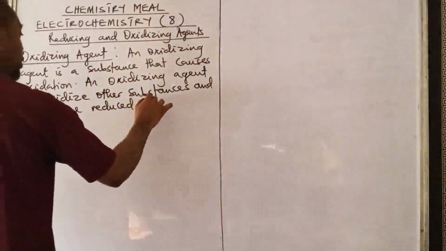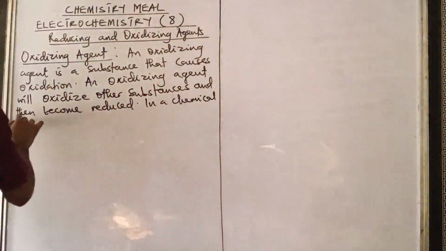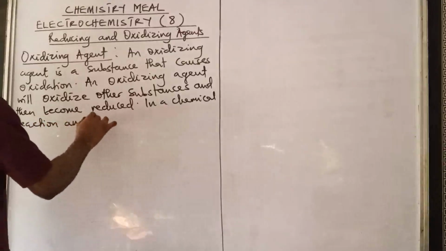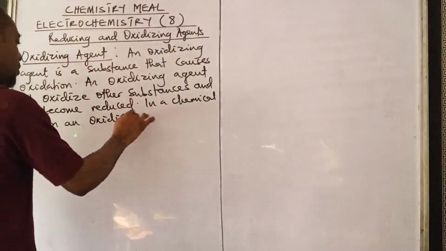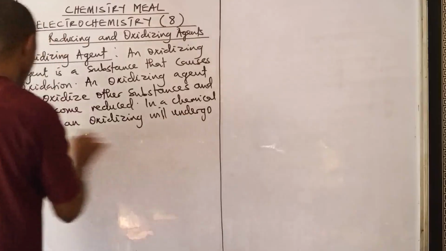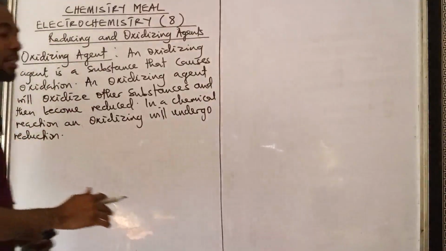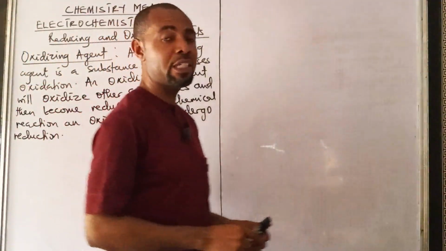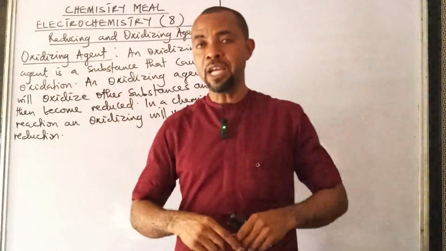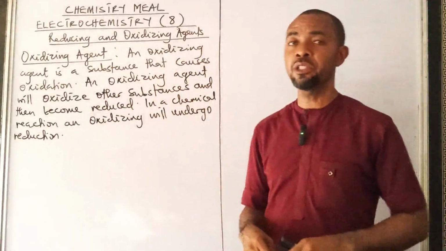So in a chemical reaction, an oxidizing agent will undergo reduction. That's why in redox reactions, you will see that oxidizing agents will be used in writing the reduction half reactions, that's half equations. We're going to get there. When we come to redox reactions, we're going to see it.